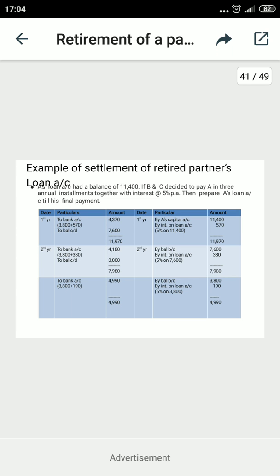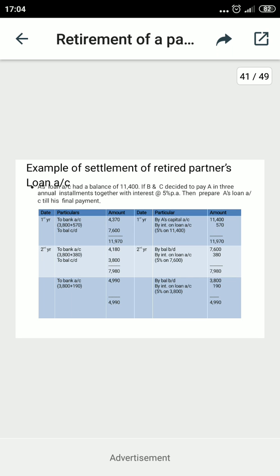Now the balance forwarded to the next year is 7,600. This is the balance of the remaining two installments of principal amount. So the opening balance is 7,600, and the interest will be applied on this 7,600.